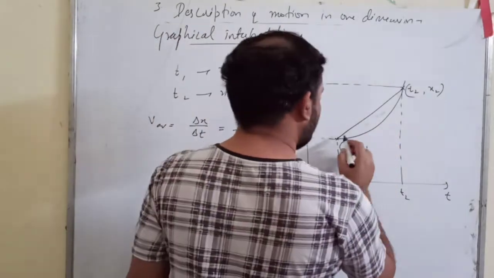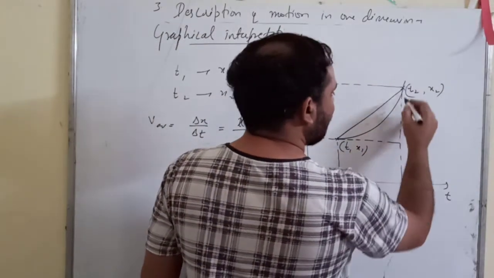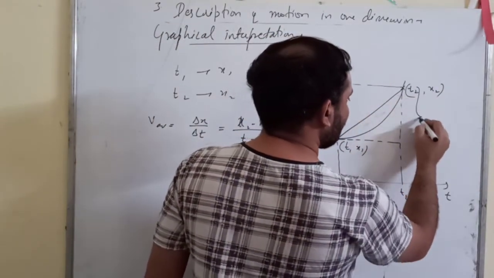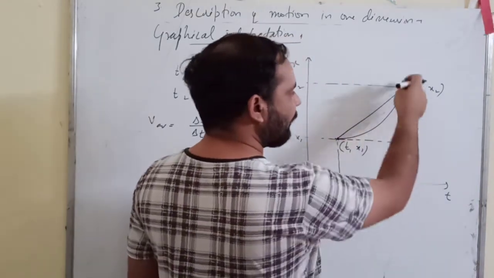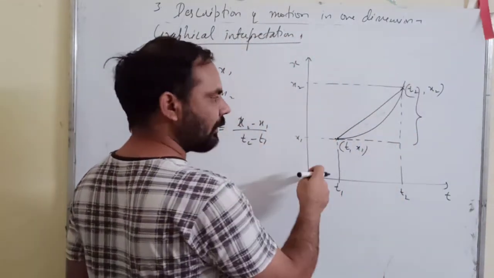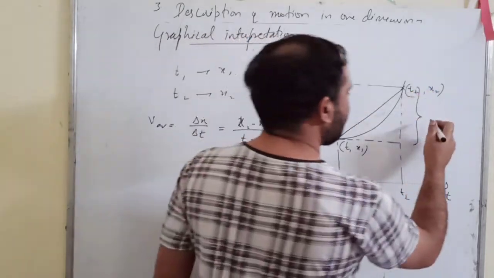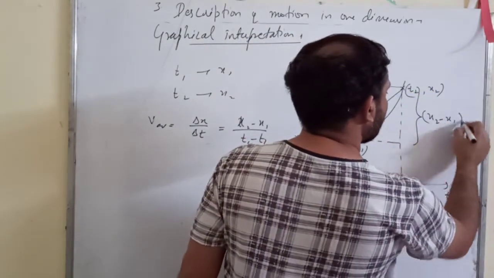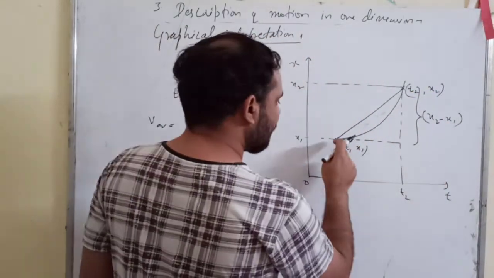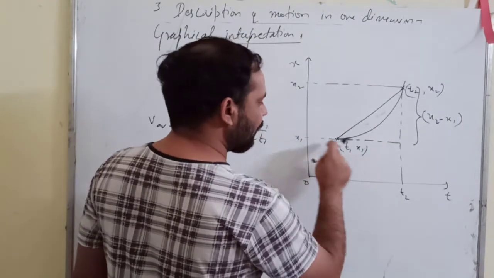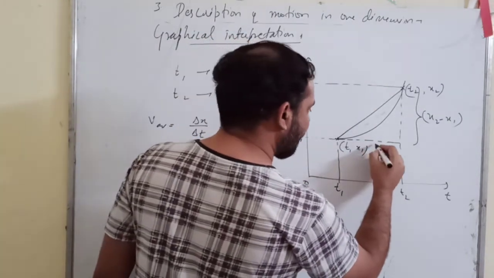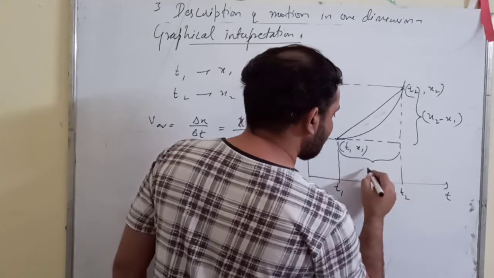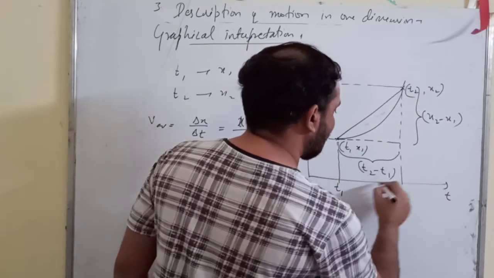Now if I draw the perpendicular here, what will be this length? See, this complete length is x2, right? And this length is x1. So how much is this part? x2 minus x1, right? This is t2 and this one is t1. So this length is t2 minus t1.